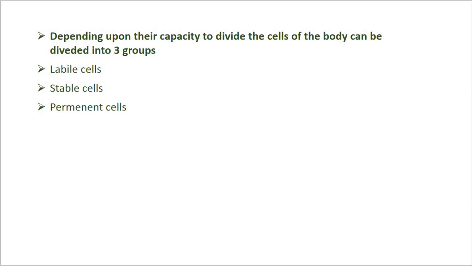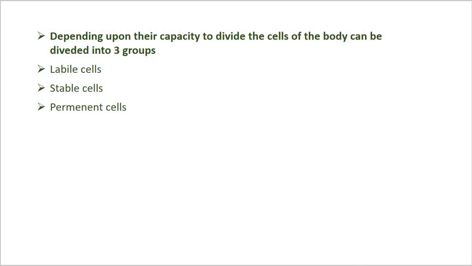They are present only at the time of embryonic condition, or at the time of body formation. After that, such cells cannot form and cannot divide. So these are the permanent cells. Depending upon their capacity to divide, the cells show these three groups: labile cells, stable cells and permanent cells.